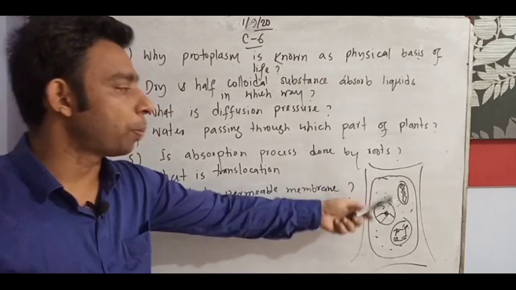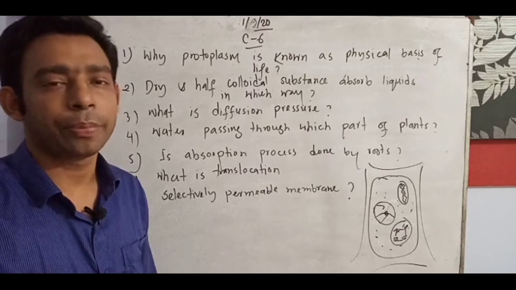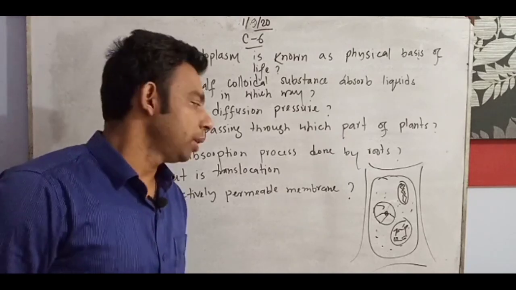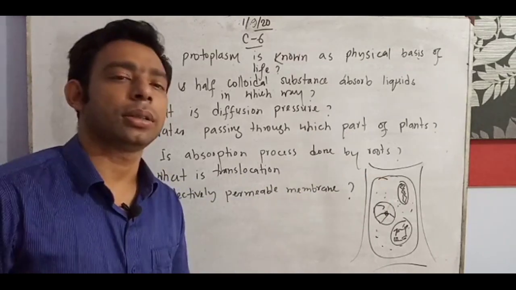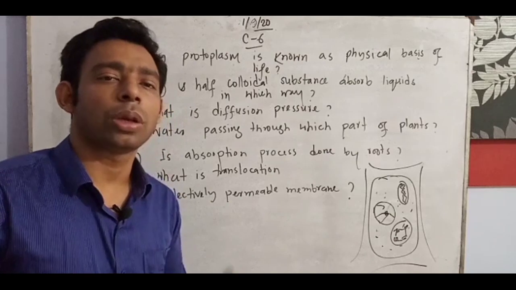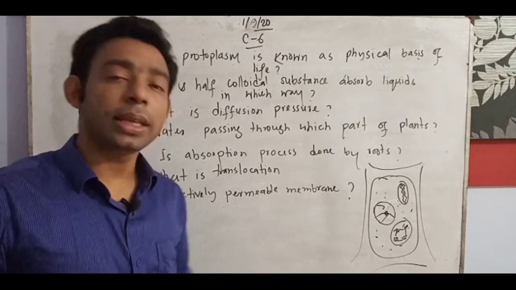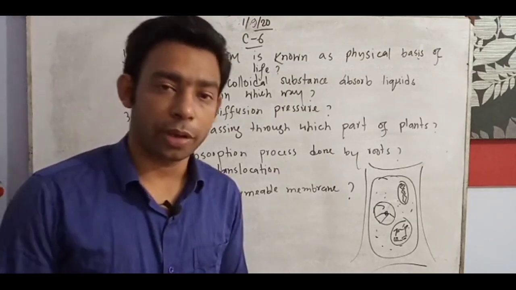So protoplasm contains all of these; if any cellular organelle is not present, how can life be there? The nucleus is called the heart of the cell. Mitochondria is called the powerhouse of the cell. Chloroplast is called the cooking house of the cell. If anything is not there, how can a cell survive?